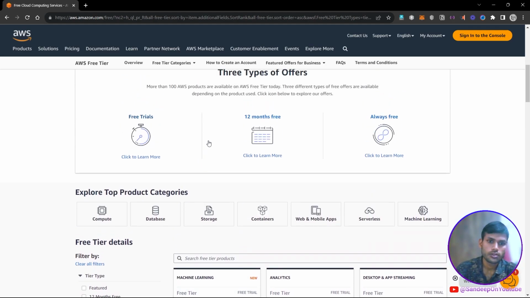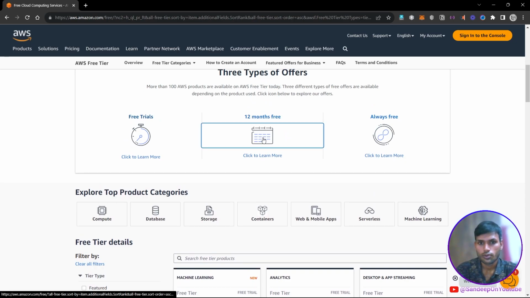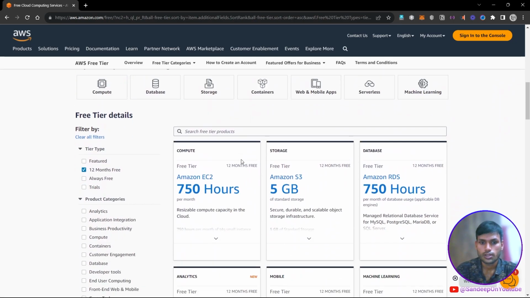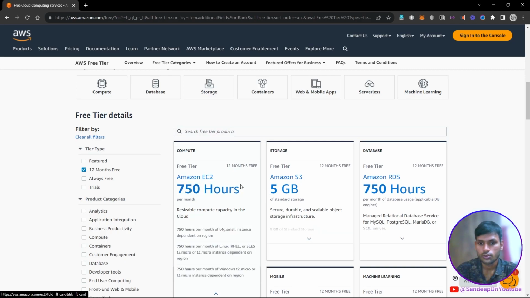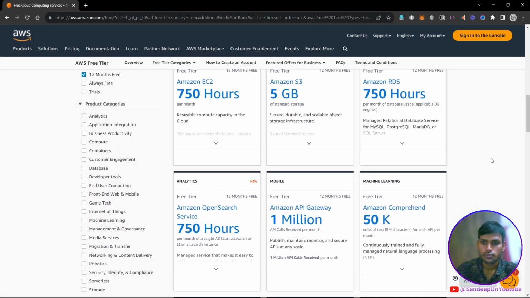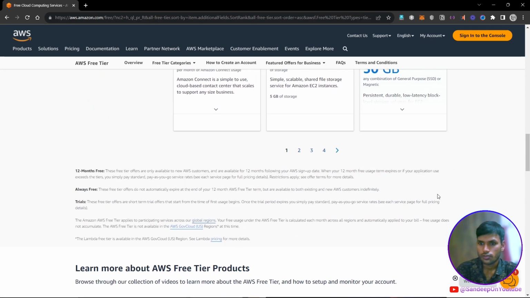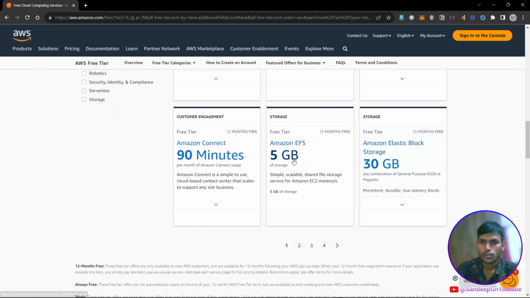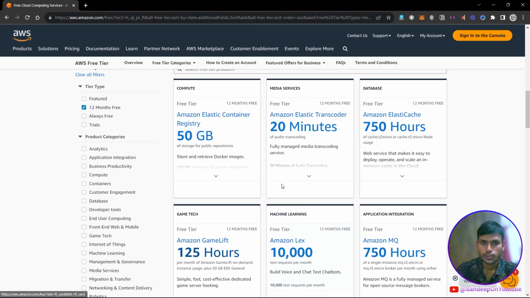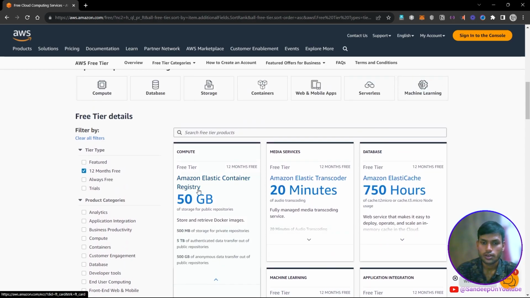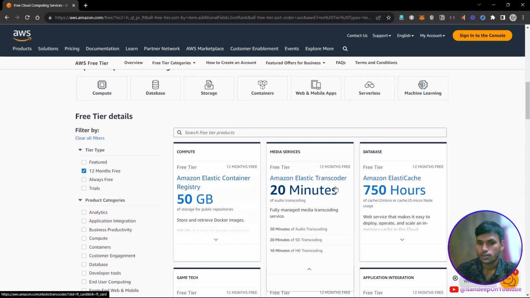And if you go on to the second offer, that is free for 12 months. These are the services like Amazon EC2, Amazon S3, Amazon RDS. These are the services that are free for 12 months. As you can see, all these services are free for 12 months. If you want to see more services, then you can click on these numbers. Then you can see Amazon Elastic Container Registry, Amazon Elastic Transcoder.